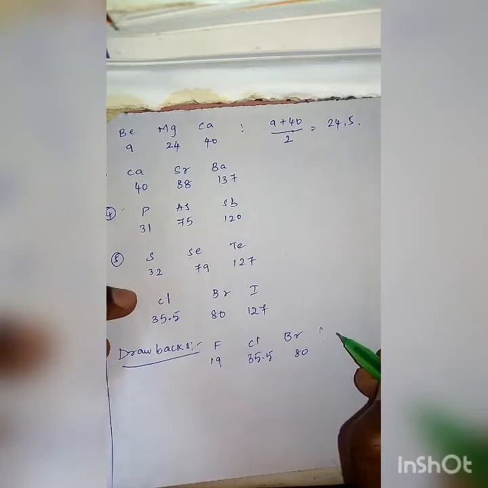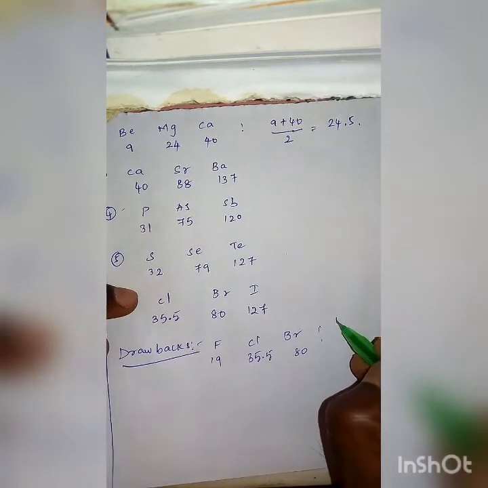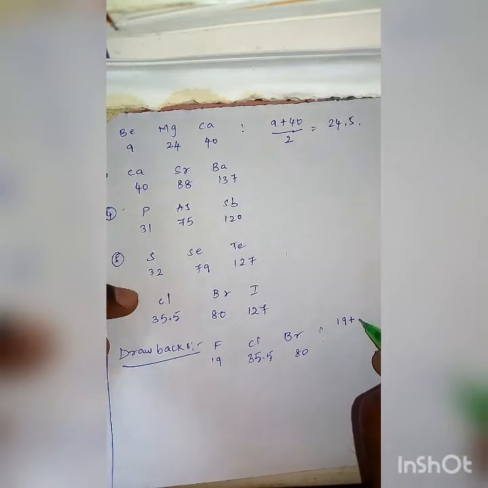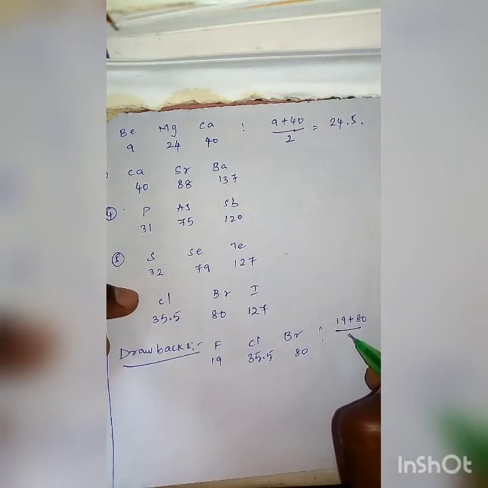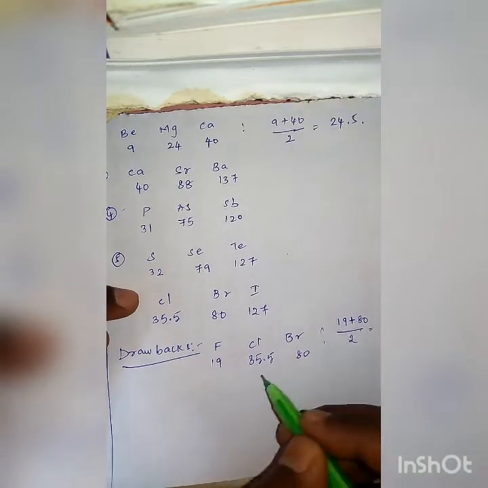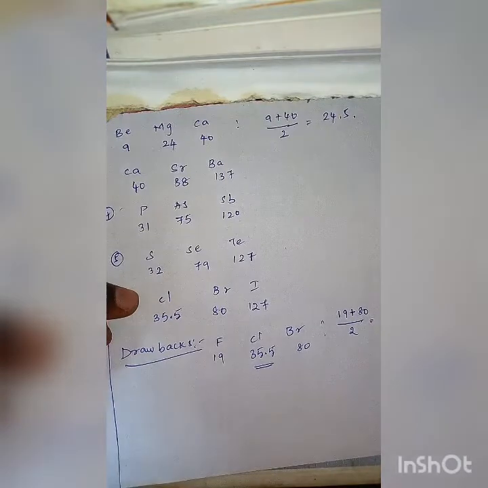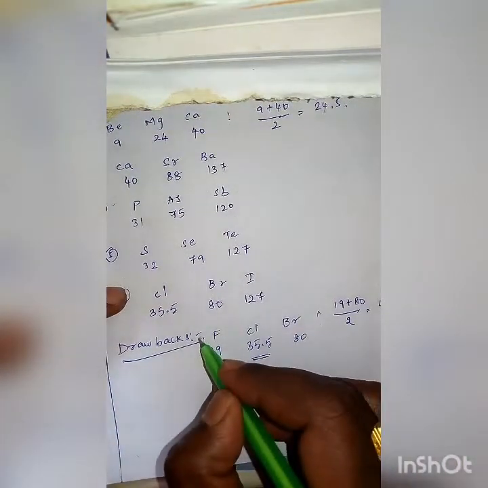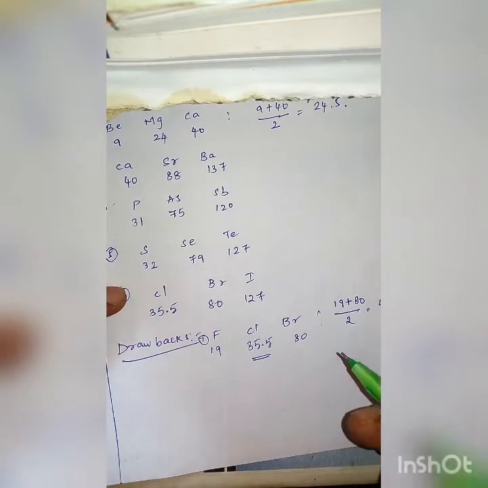If you apply the law of triads, the average atomic mass of fluorine and bromine is 49.5, but the chlorine atomic mass is only 35.5. So this is one of the reasons some of the triads are not obeying the law of triads.